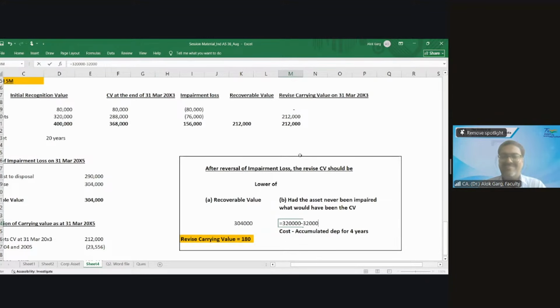Yes sir. 320 divided by 20 multiplied by 4, correct?